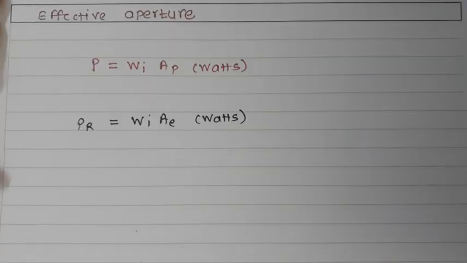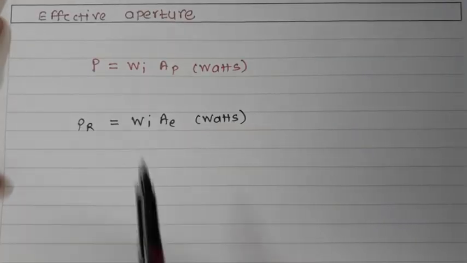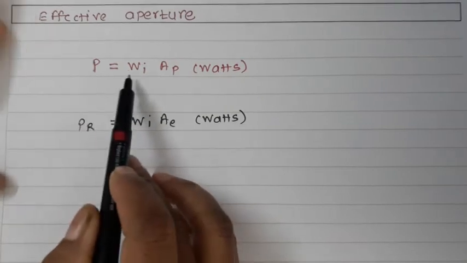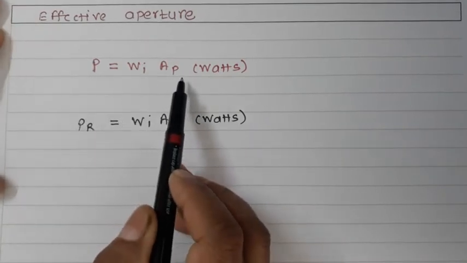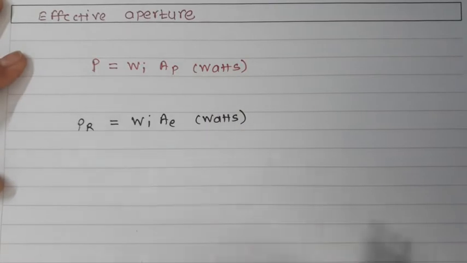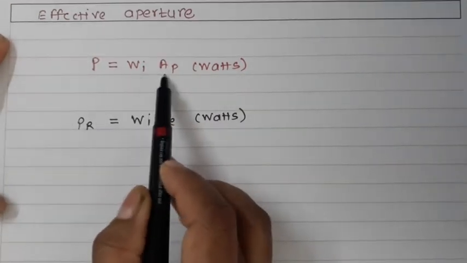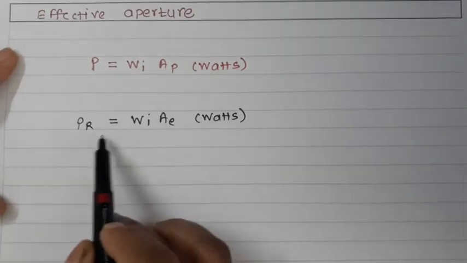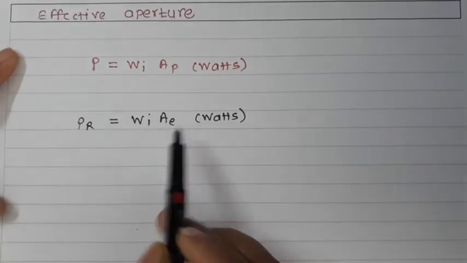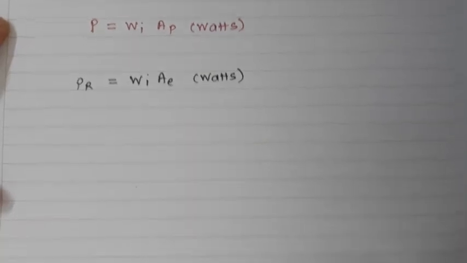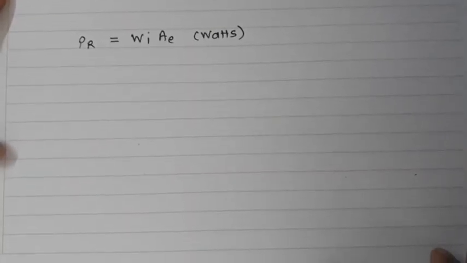Let us see what we mean by effective aperture. The power Wi Ap is what must be absorbed by the horn antenna, but the actual power received by the antenna is not equal to Wi Ap, it is less than this, and it is Wi Ae, where Ae is the effective aperture. So let us define the effective aperture.